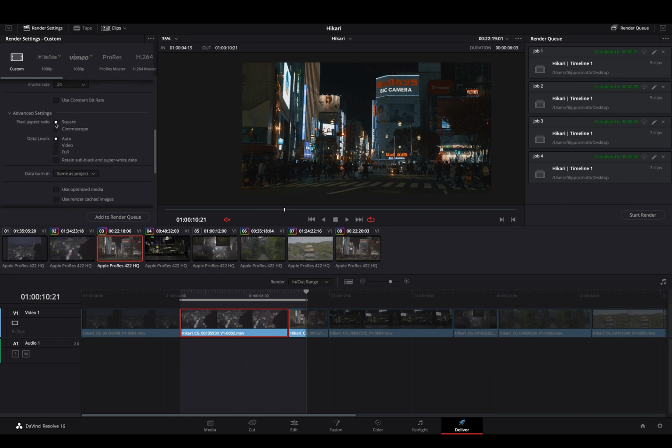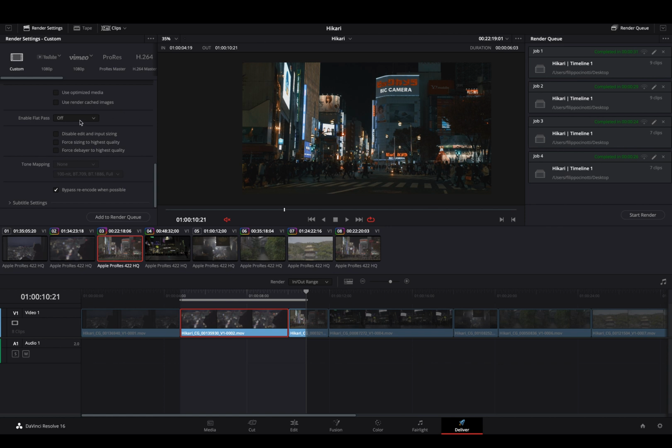Then advanced settings, we want to leave it on square. Leave your data levels on auto, because not on full will screw up everything. Auto will set it on the best point, that is the highest, by the way. Data burn-in, if you put that on, same as project. If you want to use optimized media, I don't know why, but I'll leave that unchecked always. Render cached image unchecked always.